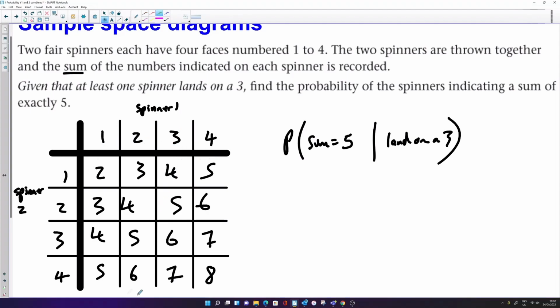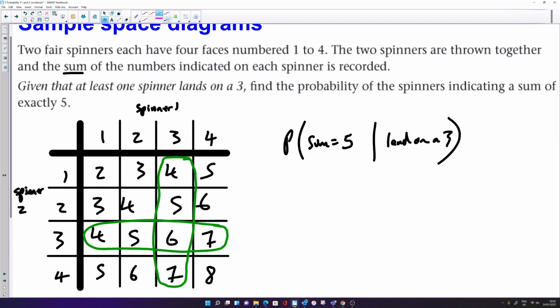This shows you the sample space of this problem, and we're going to restrict it to either spinner 1 landing on a 3 or spinner 2 landing on a 3. Okay, so you can see we have 1, 2, 3, 4, 5, 6, 7 different ways that either spinner 1 or 2 or both can land on a 3.